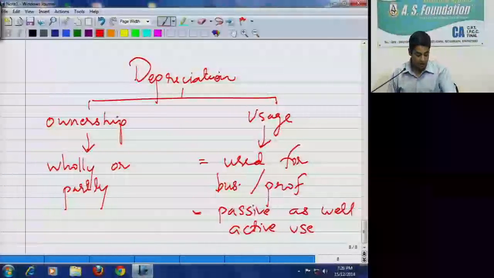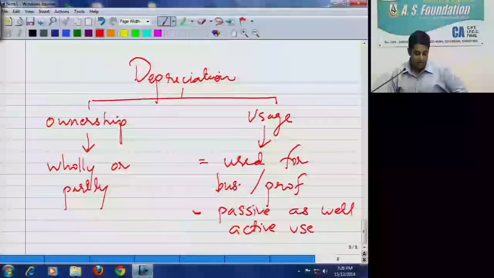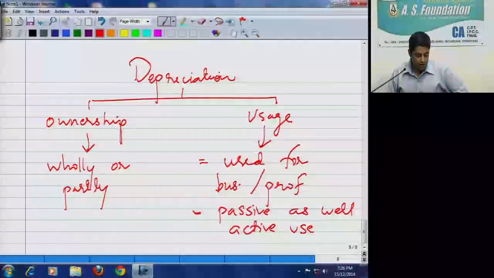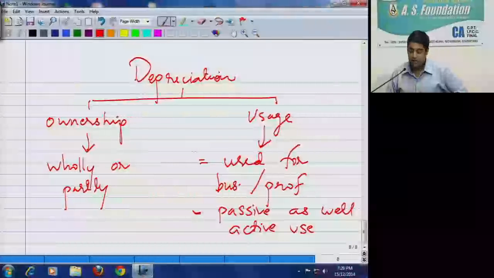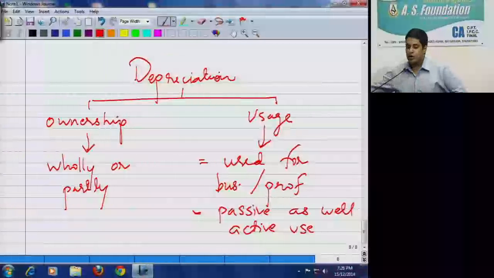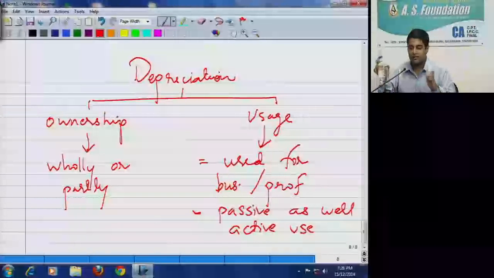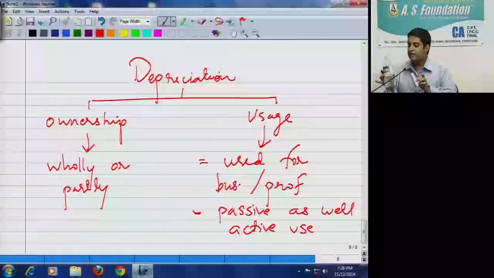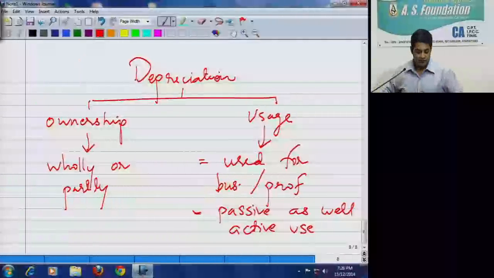Once an asset is part of the block of assets and depreciation is granted on that block, it cannot be denied in a subsequent year on the ground that one of the assets is not used by the assessee in some of the years. User of asset has to apply upon the block as a whole instead of an individual asset. So use of asset shall be applied as a block. So whatever example we have taken of this bottle and this remote control, the same will apply here, that even if I don't use one of the assets, still I'll be getting deduction for the entire block of asset.